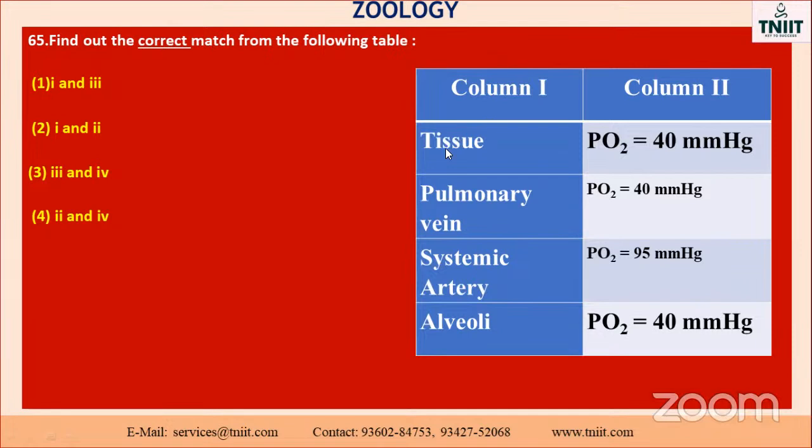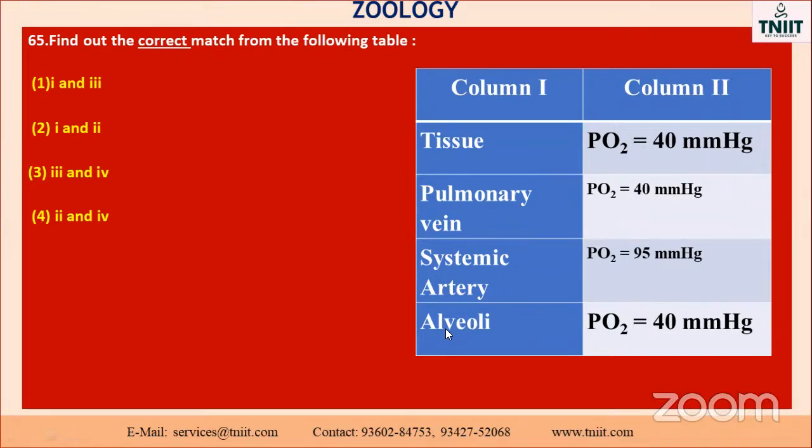1 and 3. 1 and 3 mean tissues, it is 40 mmHg. Yes, correct, because these are all direct questions. Second one is pulmonary veins, PO2, 40 mmHg. Is it correct or not? I don't know, isn't it? Okay, what about the third one? Systemic artery, PO2, 95 mmHg.